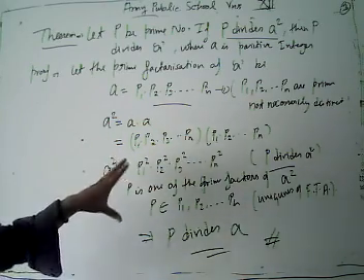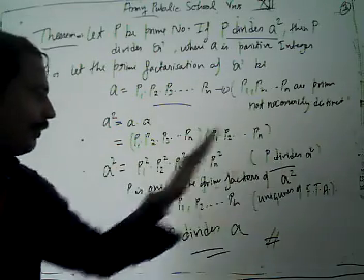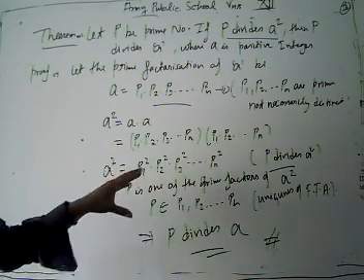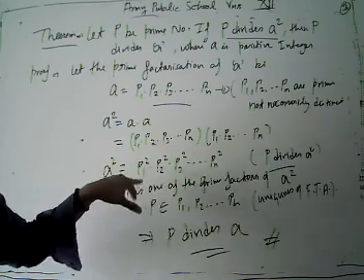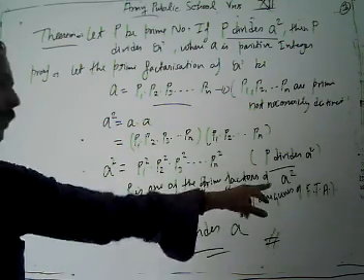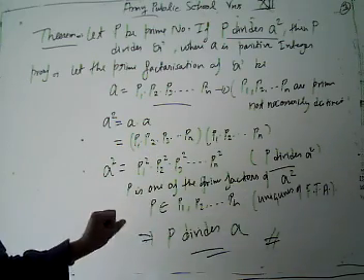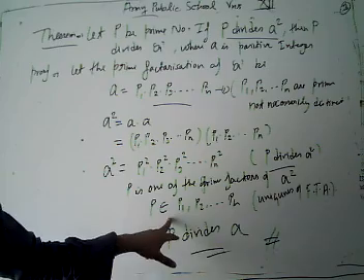Now look, it is given here that p divides a square. Obviously, p divides a square means p is one of the prime factors of a square, because p divides a square. Then p is one of the members of what?